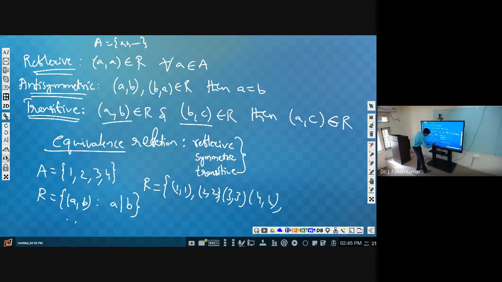Next (1, 2)? No. (2, 1)? Yes. (2, 3)? No. (2, 4)? Yes. Next (3, 1), yes. That's it. Next (4, 1), yes. (4, 2), yes. (4, 4), anyway it is there. So this will be the relation with this particular definition.